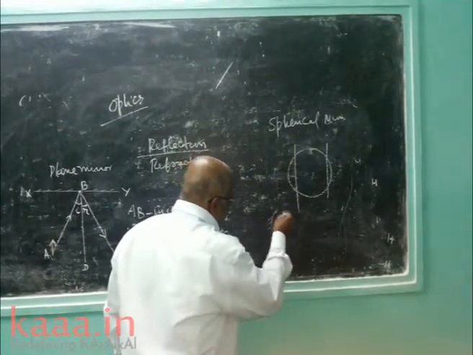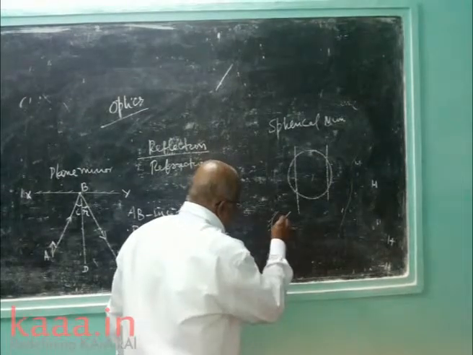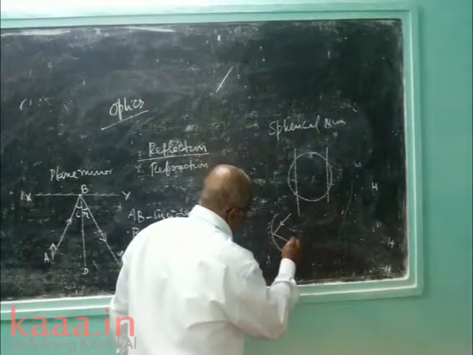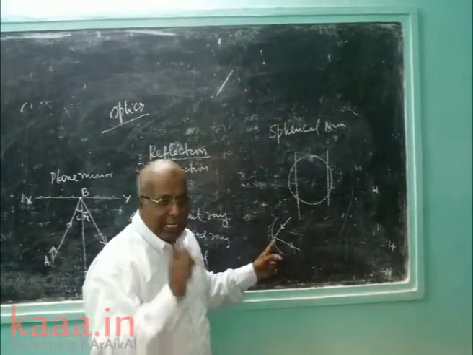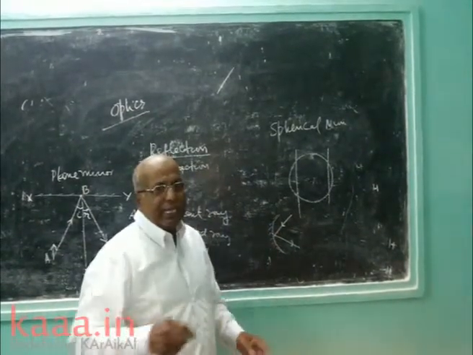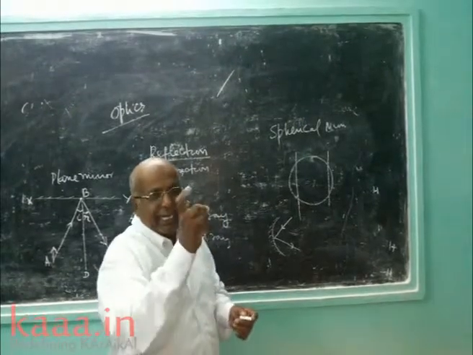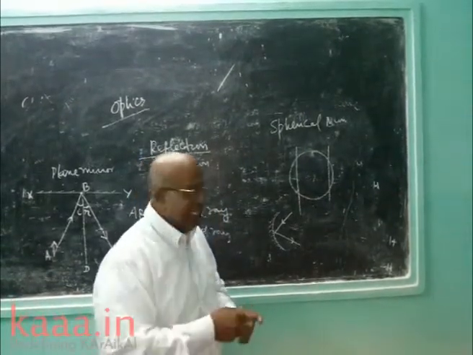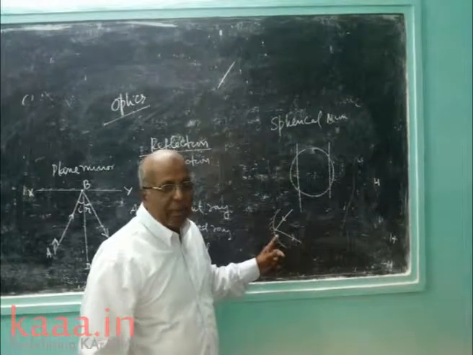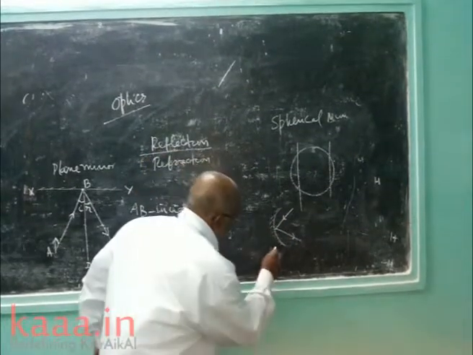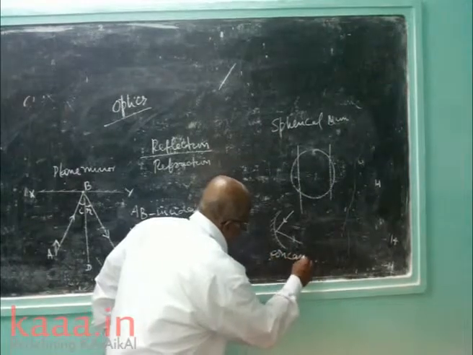Now the ray that falls here gets reflected. Since reflection takes place at the cave surface, cave meaning the bulging side, hollow side, bending side, it is called a concave mirror. Concave mirror.